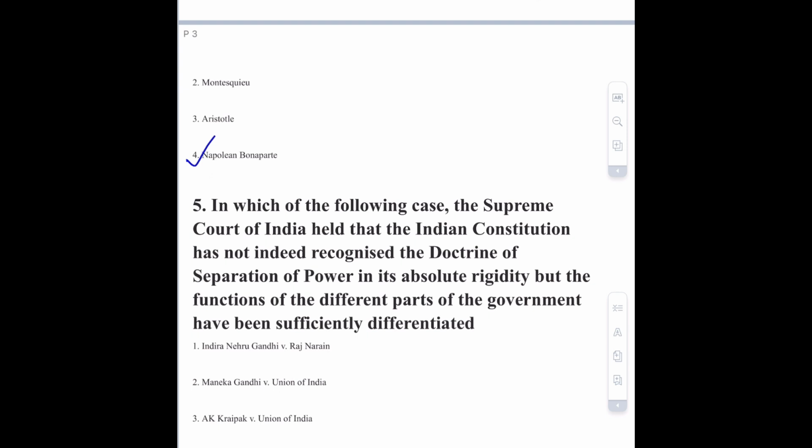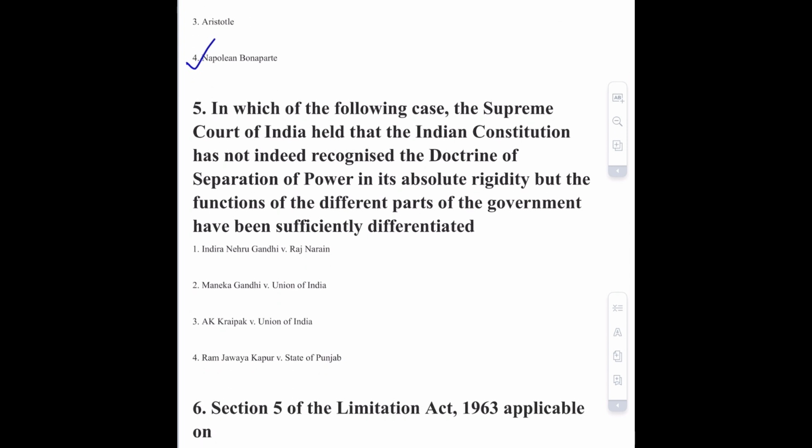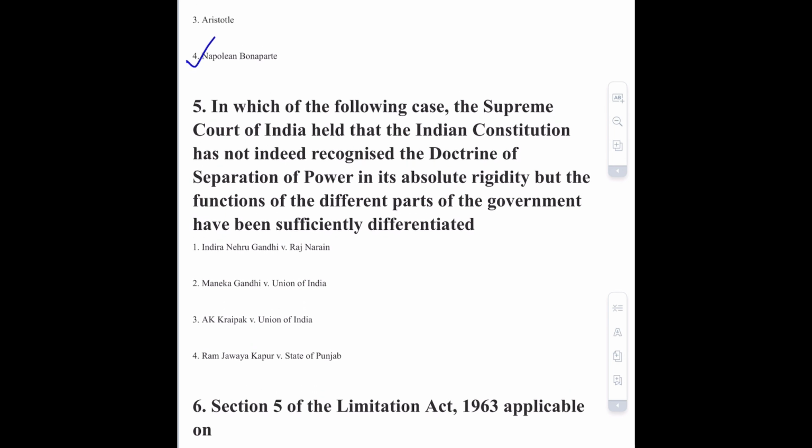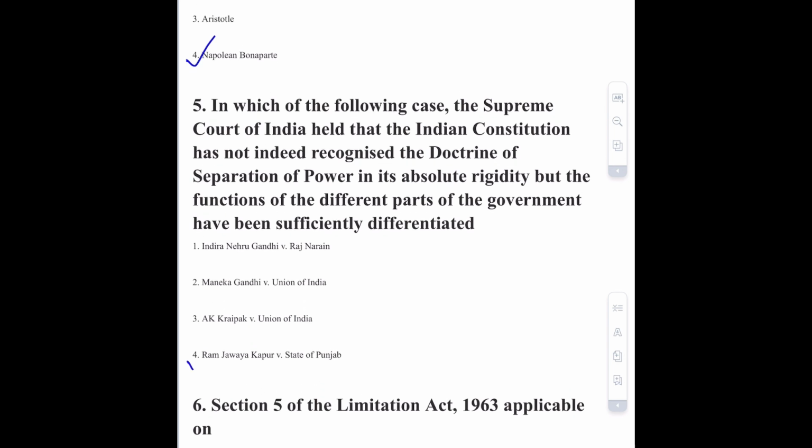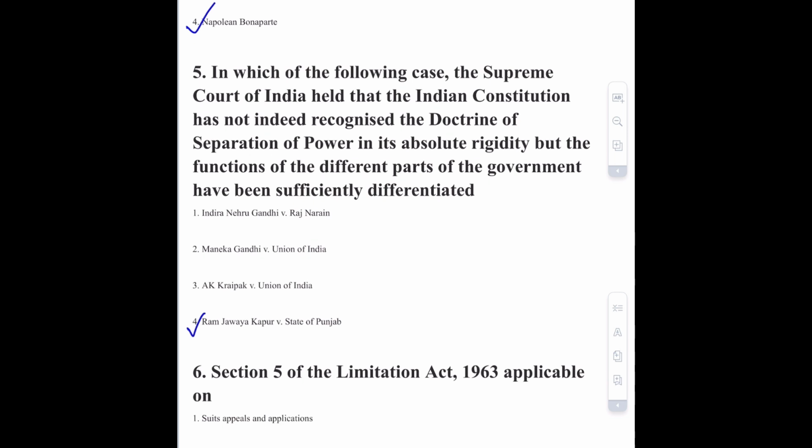Moving towards question number 5, in which of the following cases the Supreme Court of India held that the Indian Constitution has not indeed recognized the doctrine of separation of power in its absolute rigidity, but functions of the different parts of government have been sufficiently differentiated. The correct option of this question is option number 4, that is Ram Jawaya Kapur versus State of Punjab.